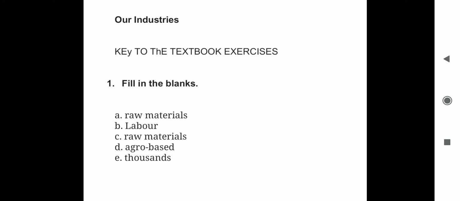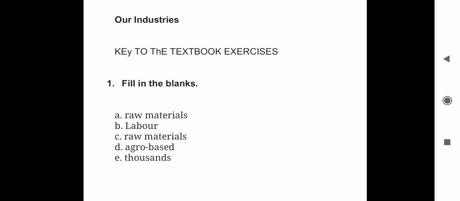Now coming to the next blank. Dash in the form of workers is necessary to set up an industry. I repeat, dash in the form of workers. So labor. I spell the word labor: LABOUR. This is also one of the factors needed for industry, to set up an industry. So labor is in the form of workers. So we need workers to work in the factory, isn't it?